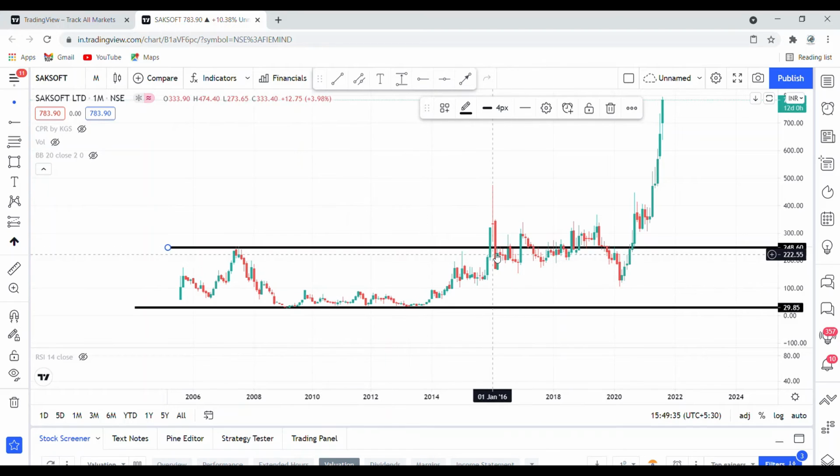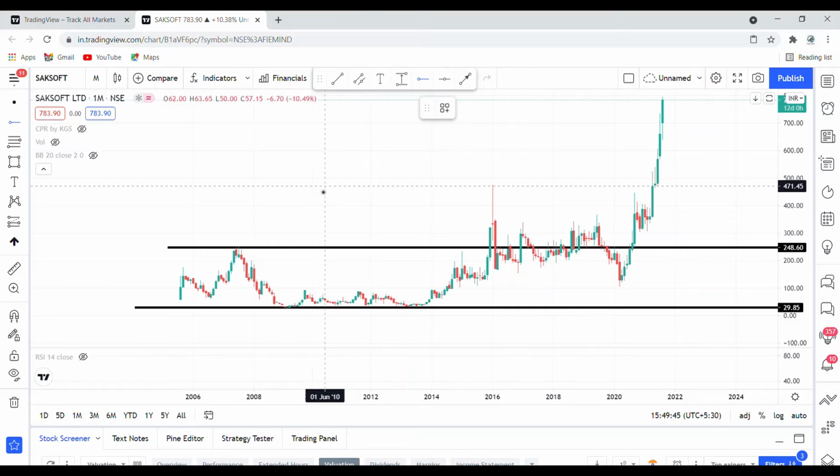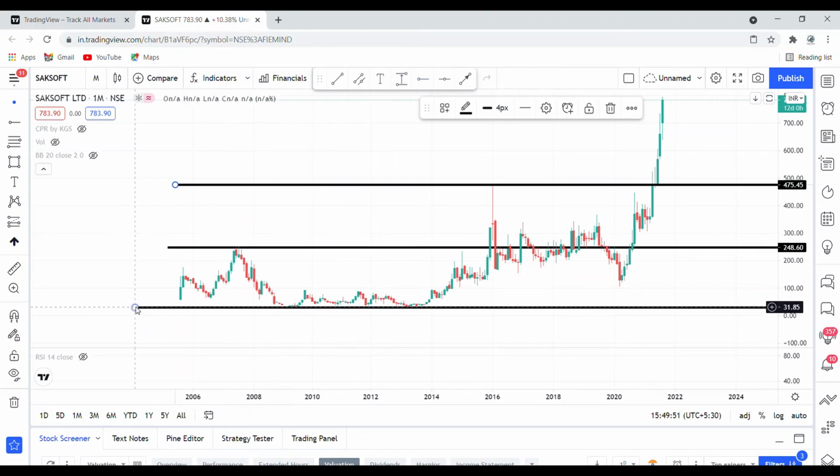One time, on December 15th, it crossed this resistance and went up to a high of 473. But after that 473, it immediately came down. Huge selling came. Then it was consolidating in this range. Then it went up to around 367, then suddenly came down in March 20, because of this COVID situation, to a low of around 108 level.